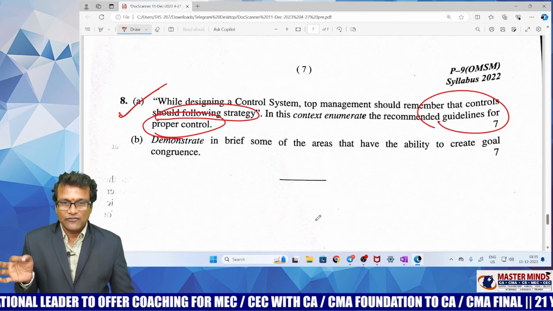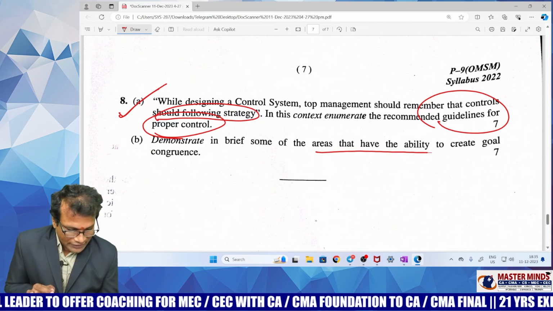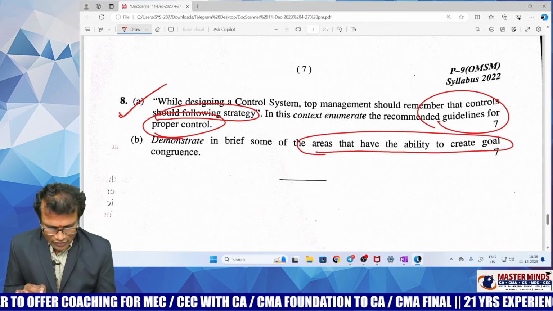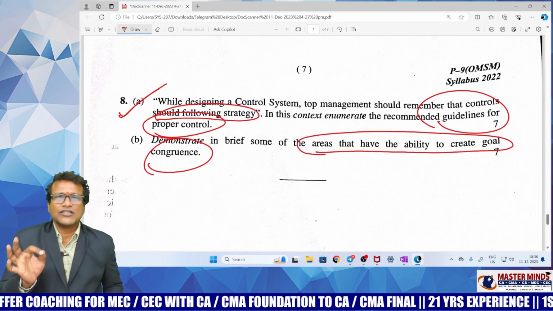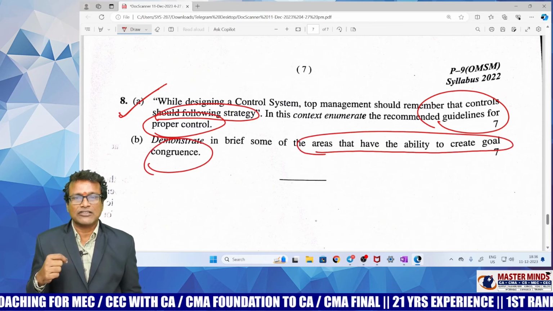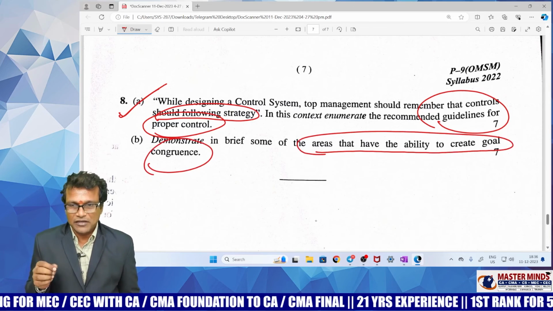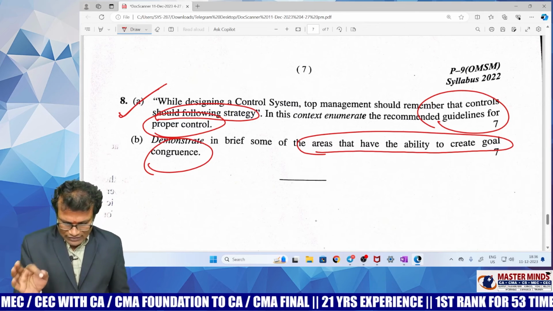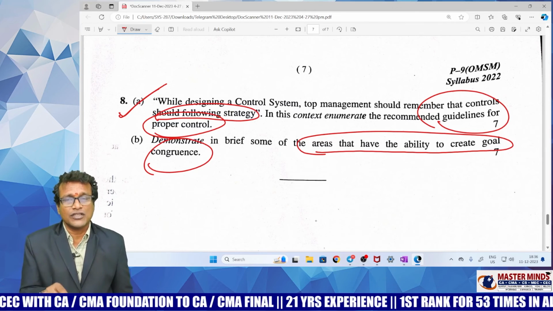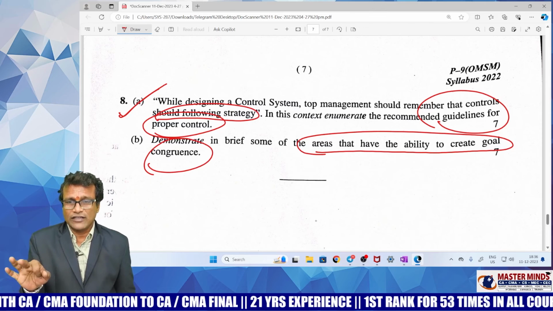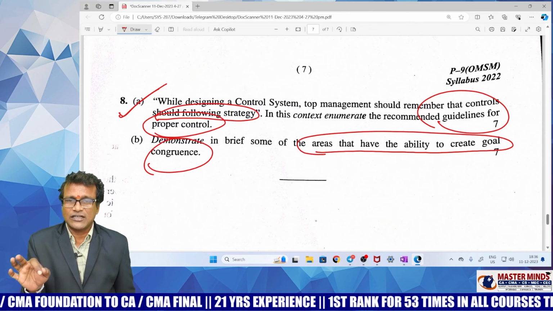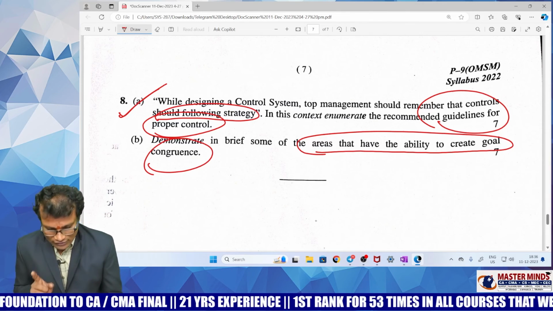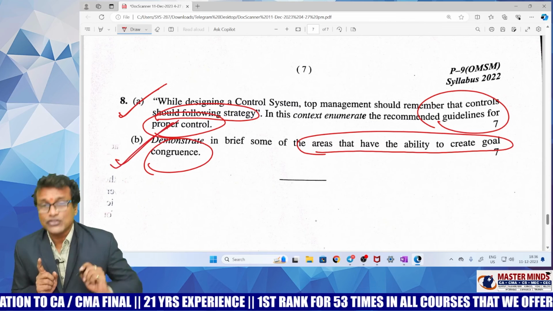Demonstrate in brief some of the areas that have the ability to create a goal congruence. This was the last question in chapter number 3, Masterminds classwork material. You have the last question. We have discussed this question in 1-day examination strategy before exam video also. This is a quite expected question.